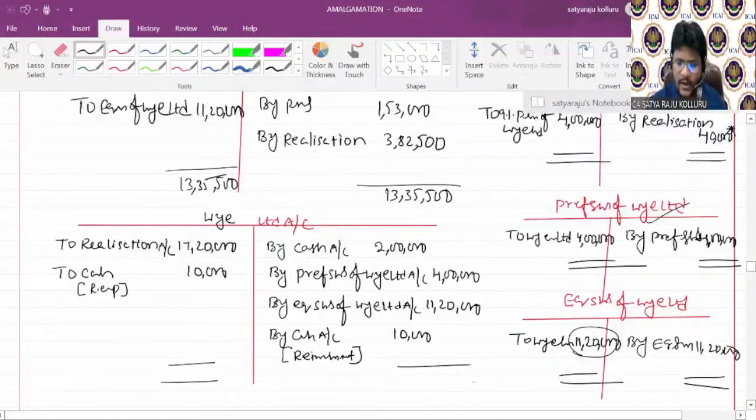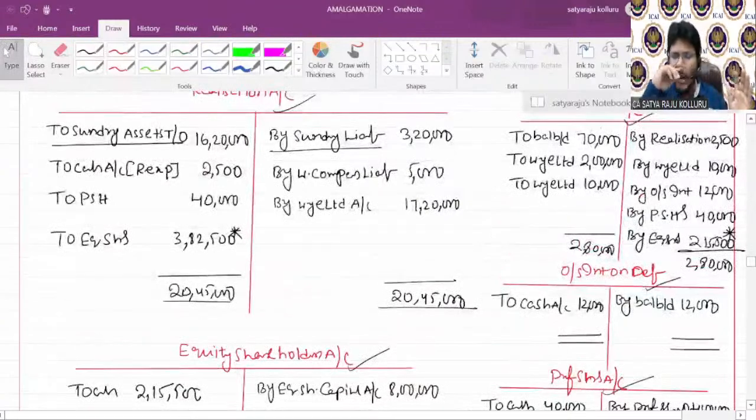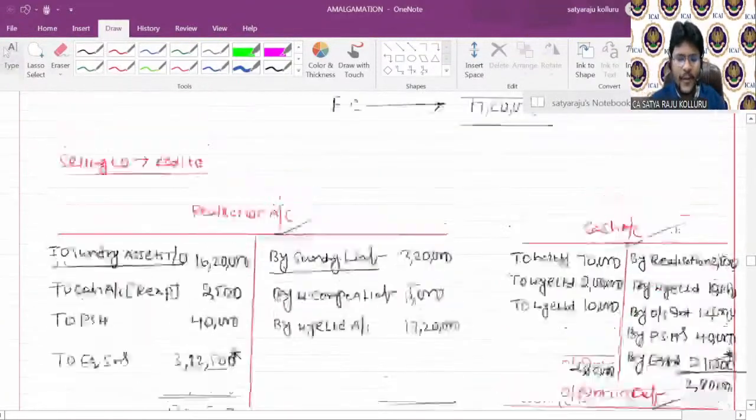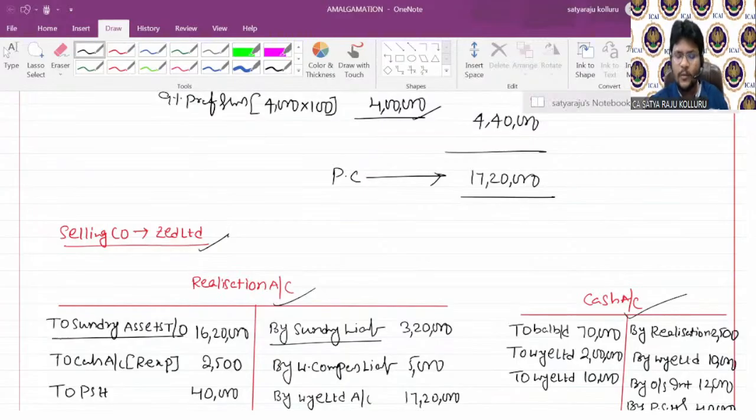Can you please check the Y Limited account, which is 17,30,000. This side also I am getting 17,30,000. So Y Limited account closed. So all the books of accounts, that is, all the ledgers, got closed. This is the accounting treatment in the books of the selling company. So almost this is the second problem. The draft problem we've seen through my illustration. This is problem number 1.